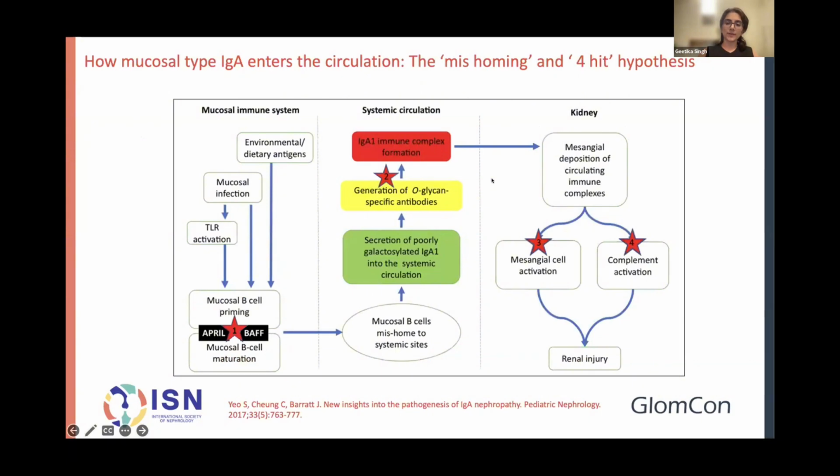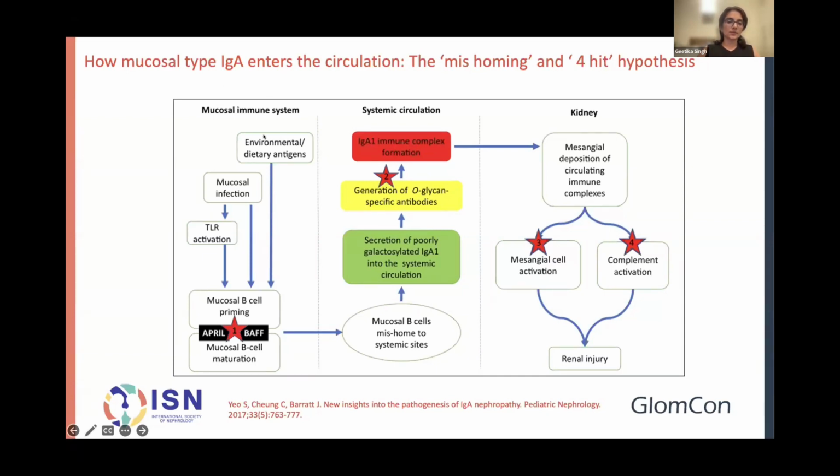With this sort of baseline information, the question that comes up, which brings out the hypothesis of how IgA nephropathy develops, is to try and answer the question: how does this mucosal type IgA enter the circulation? And the hypothesis for that can be a combination of two, I would say, the mishoming and the four-hit hypothesis. So let me just take you through this.